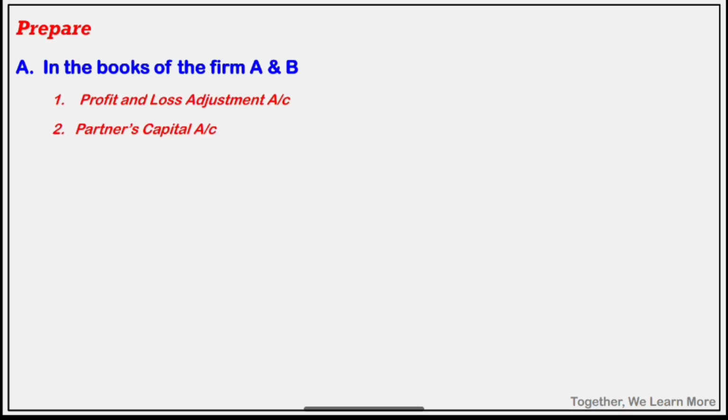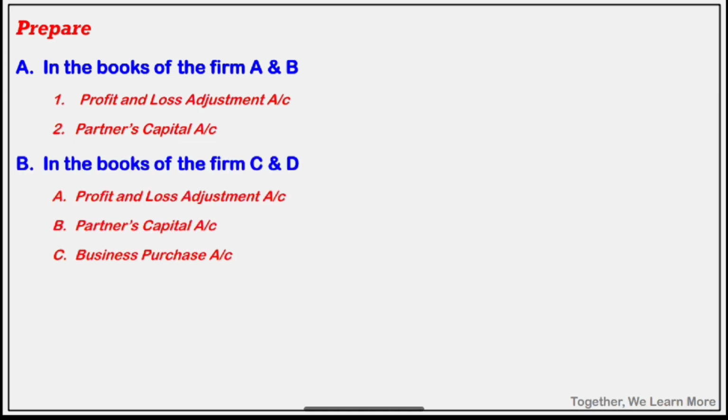From the information above, prepare in the books of AB firm, profit and loss adjustment account and partners capital account. In the books of C and D firm, profit and loss adjustment account, partners capital account and business purchase account. This is a new concept. Business purchase તૈયાર કરવાનું છે, that is a new thing.